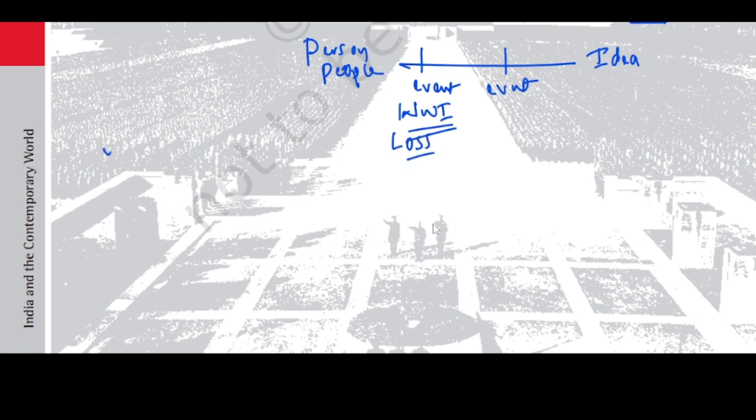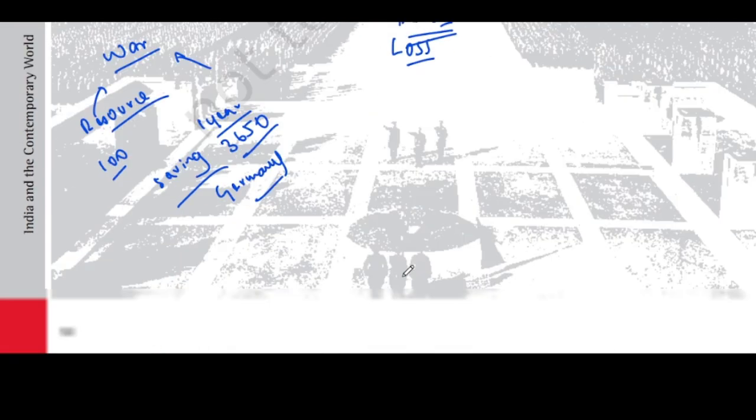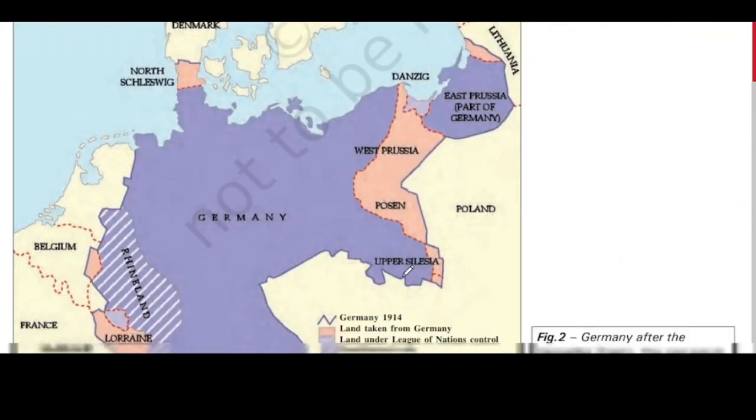See, what happens is when we are going to a war, we have to put in our resources. That is, we have to put in our money, we have to put all the human resources into the war. Apart from that, say if I'm earning 100 rupees per day, if the war goes on for a year, I'll be losing 3,650 rupees per year. Along with that, I'll also be losing my savings. So Germany is in a condition where it has already lost all the savings as well as all the capability to earn. So after World War One, Germany is left with nothing.